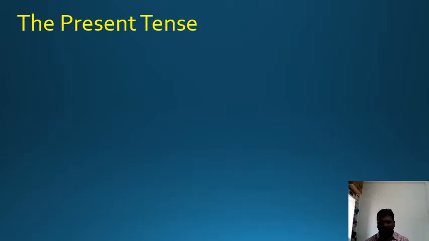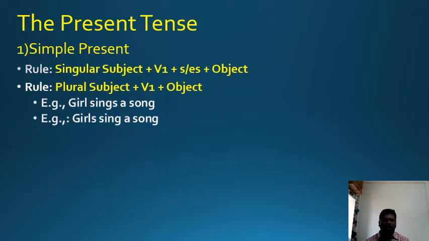The present tense, simple present tense. Before we discuss present simple tense, let me repeat again: tense is nothing but time. Tense tells us the time when an action happened, happens, or will happen. Suppose an action took place in the past, it is said to be in the past tense. If the action takes place in the present, it is said to be in the present tense. If the action takes place in the future, it is said to be in the future tense.